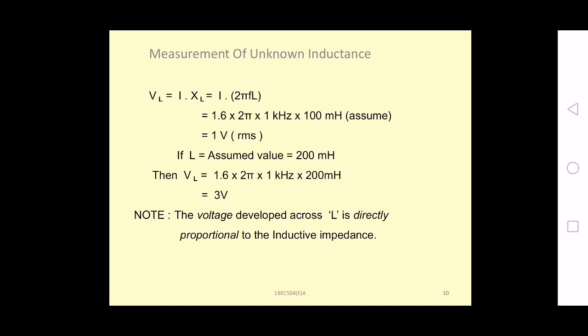If suppose you are applying L equal to 200 millihenries, then you are getting VL equal to 2 volts. So from this we can say that the voltage developed across the inductor is directly proportional to the inductive impedance. So as the inductive impedance is increasing, voltage across the inductor is also increasing proportionately. So we can say that L is directly proportional to the inductive impedance.